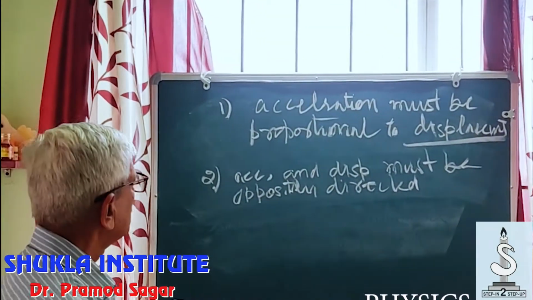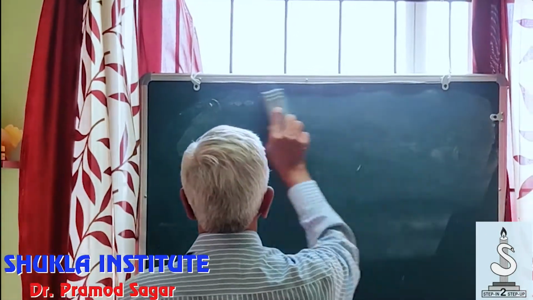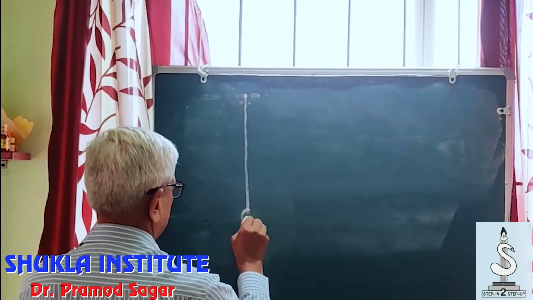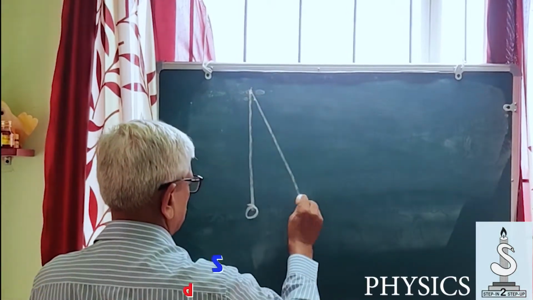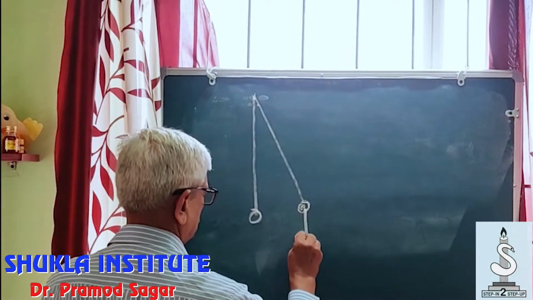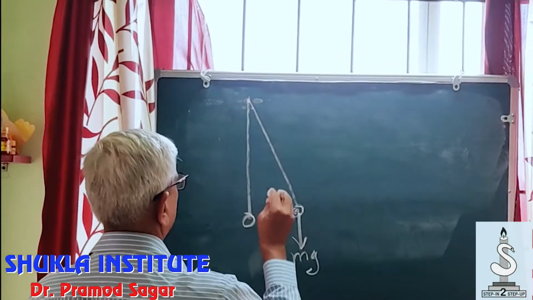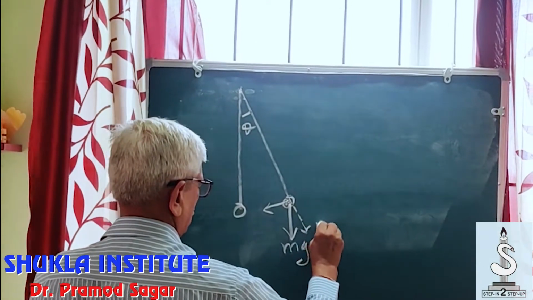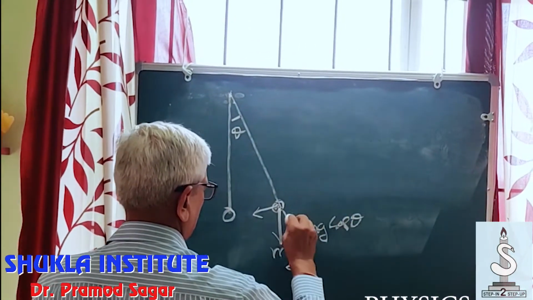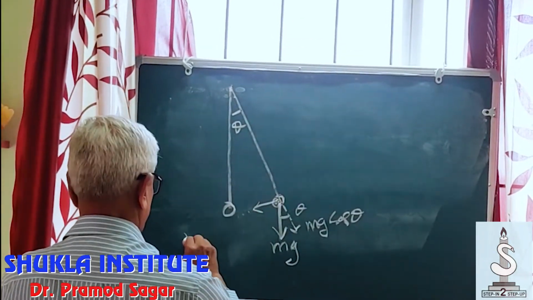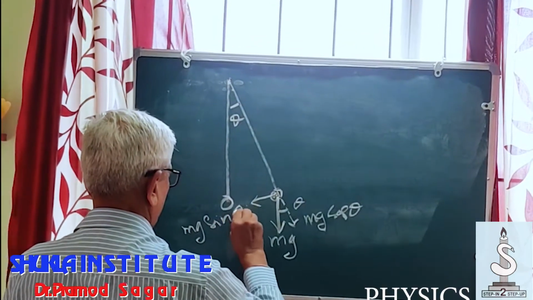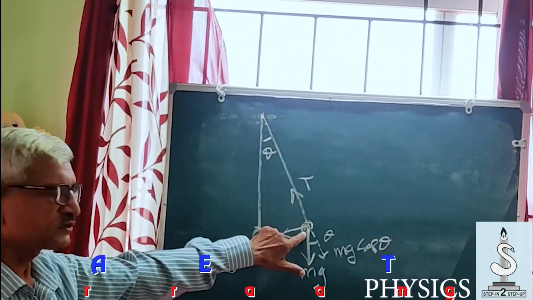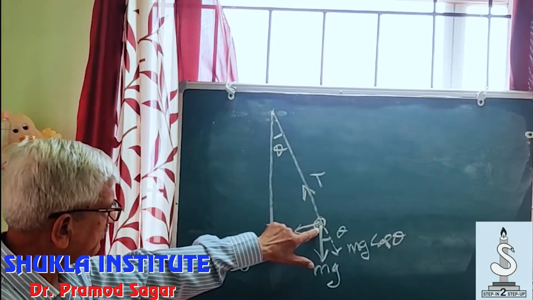I'll give you a very simple example. A simple pendulum. mg is the force on the point bob, point mass.